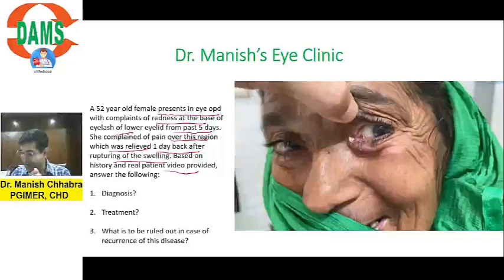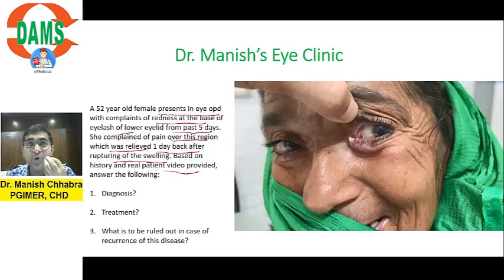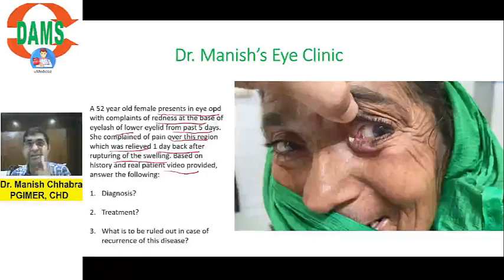All right. So I think most of you have got the answer. Yes, very good. Can you actually see that there is pus or discharge which is still present at the medial canthus? देख पा रहे हैं उसको? ध्यान से देखिए. And one more thing, can you actually see that the swelling was there at the lid margin? Don't confuse it with chalazion. इसको chalazion से confuse नहीं करेंगे. The swelling is there at the lid margin.